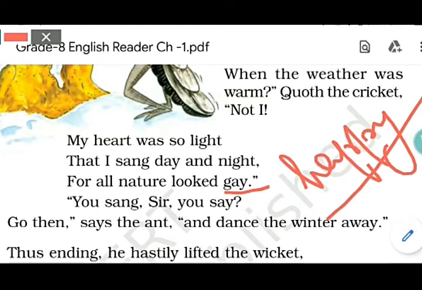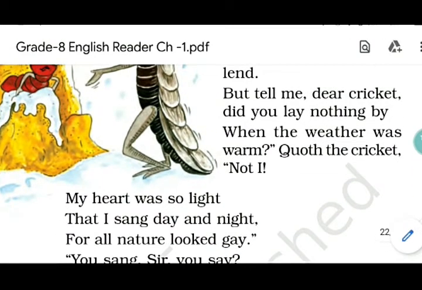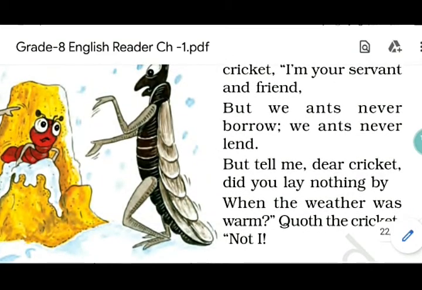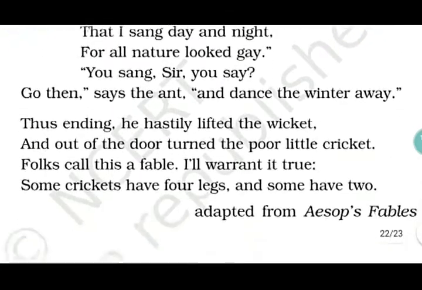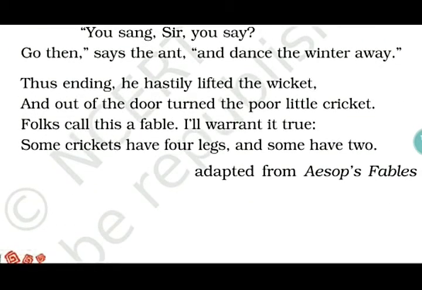The ant was very angry at this. He said, dance the winter away. Then why are you coming to me and asking for this? Because neither do we borrow nor do we lend. As we said, you can see this line: we ants never borrow nor do we lend. So lastly he was turned away and thrown out, you can say.